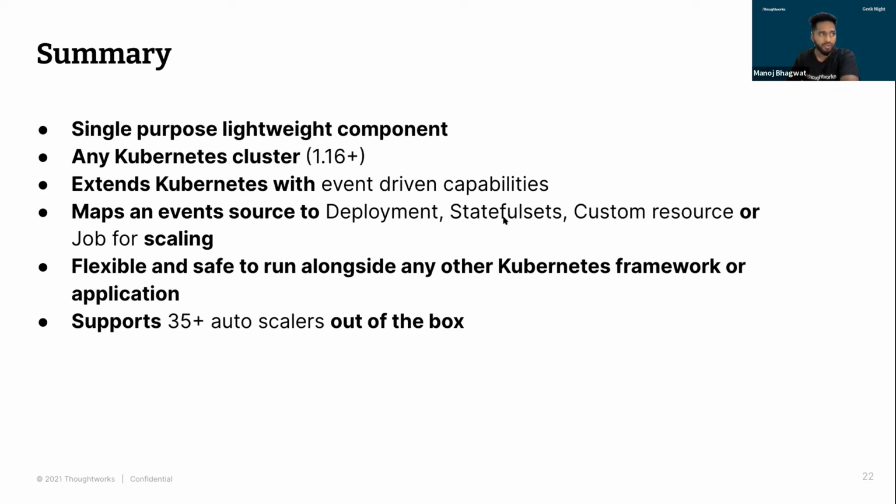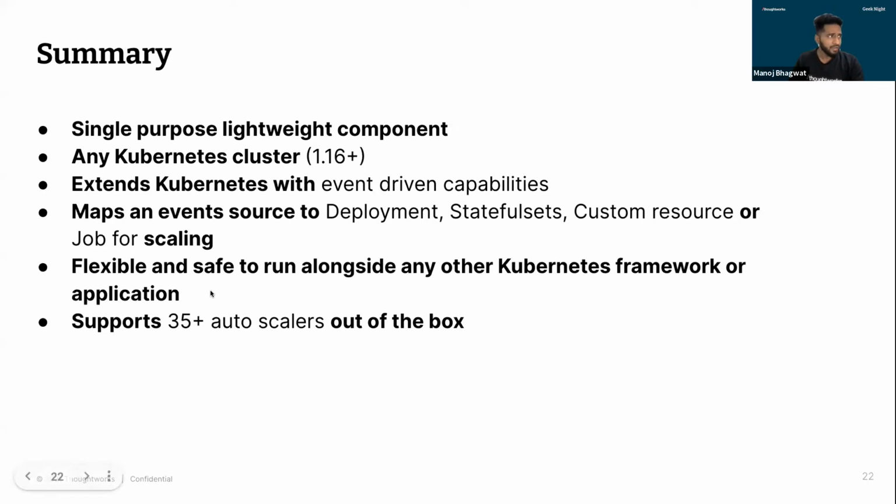Similarly, it supports custom resources, stateful sets, as well as jobs as objects. And in case the 35 plus scalers or event sources we showed in the previous slide are not sufficient or not fulfilling your requirement, you can go ahead and write your own external scaler, and even that can be integrated with your KEDA. That kind of flexibility it provides.